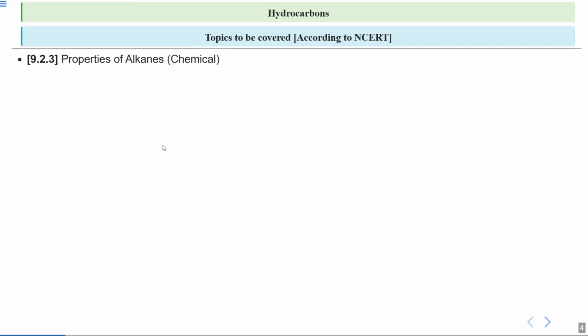Then if I talk about the specific name of the NCERT section that we are going to cover, we are going to cover 9.2.3, which is properties of alkanes, specifically the chemical ones. Doing this will help us to know the chemical reactions that an alkane can undergo. Then after, we will summarize today's lecture with a short note.